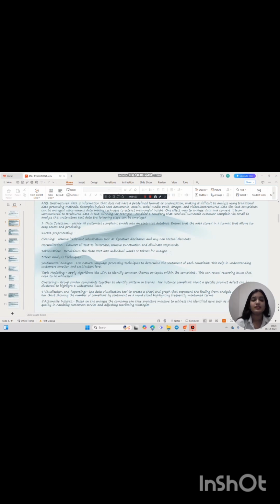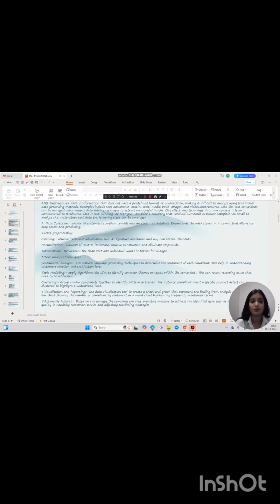For example, consider a company that received numerous complaints through email. To analyze this unstructured text data, the following steps can be employed. Our first step is data collection. In data collection, we gather all the customer complaints into a centralized database. Ensure that the data stored is in a format that allows for easy access and processing.